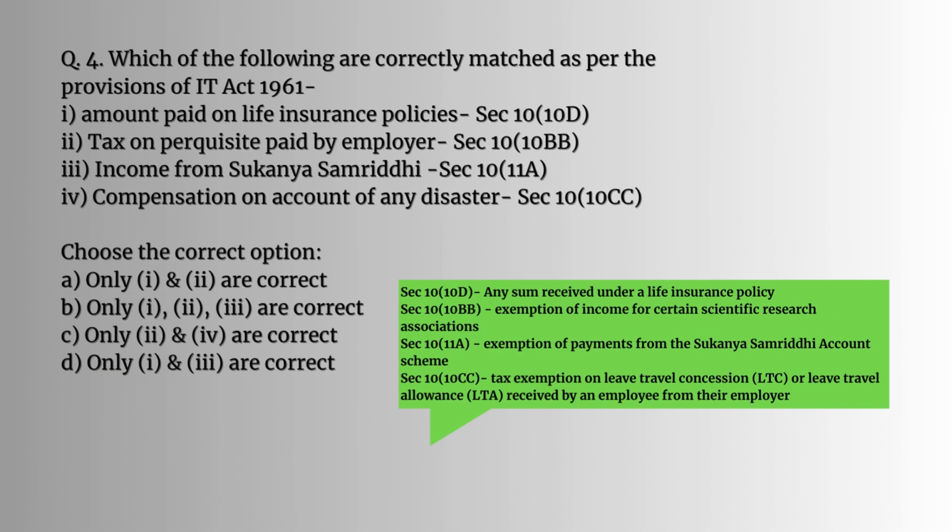Question number 4. Which of the following are correctly matched as per the provision of IT Act 1961? So let's look at the sections. Section 10(10)(d): any sum received under a life insurance policy. Section 10(10)(bb): exemption of income for certain scientific research associations. Section 10(11)(a): exemption of payments from Sukanya Samriddhi account scheme. Section 10(10)(cc): tax exemption on leave travel concession or leave travel allowance received by an employee from their employer. So the answer would be D. Only 1 and 3 are correct.